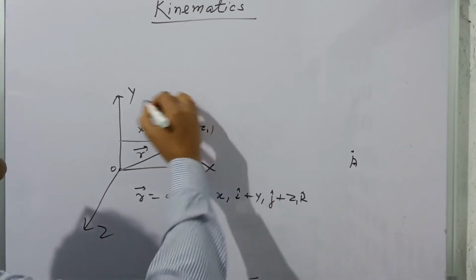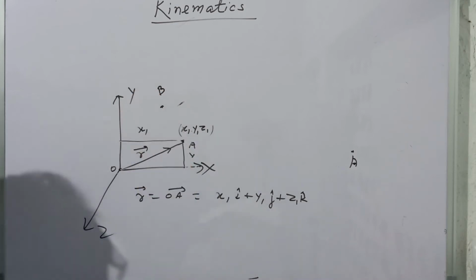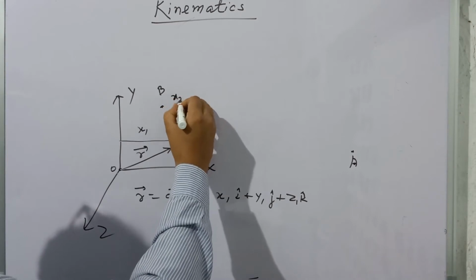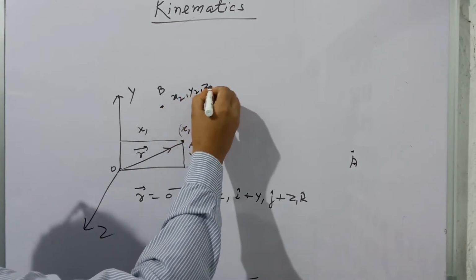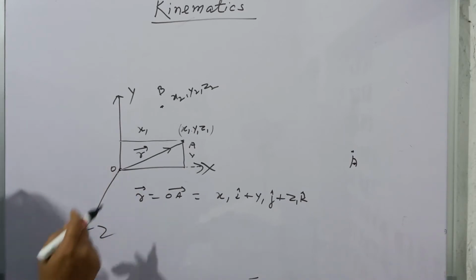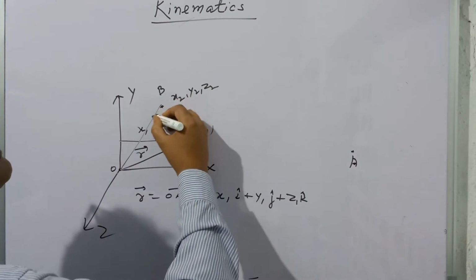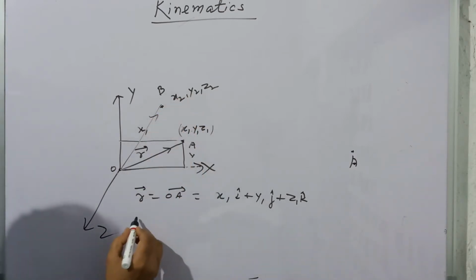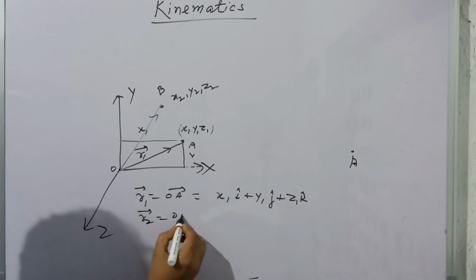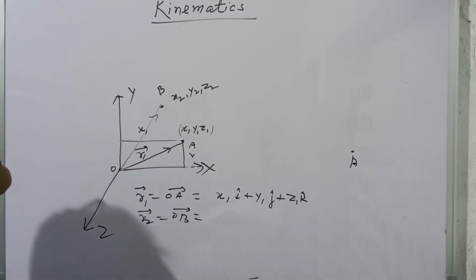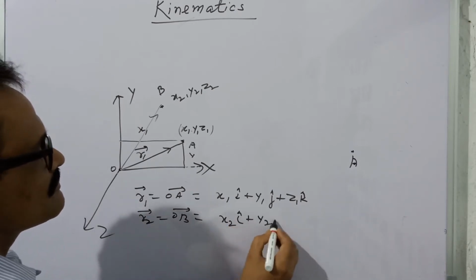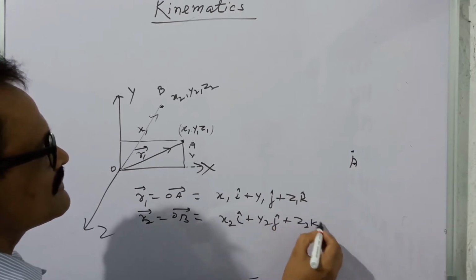Suppose this position B, and its new coordinates will be x2, y2 and z2, since observer is sitting at the origin. And so this is the position vector of this B, OB. This is R1 suppose, and this is R2, and this is OB, and this is x2i plus y2j plus z2k. So this is the position vector.